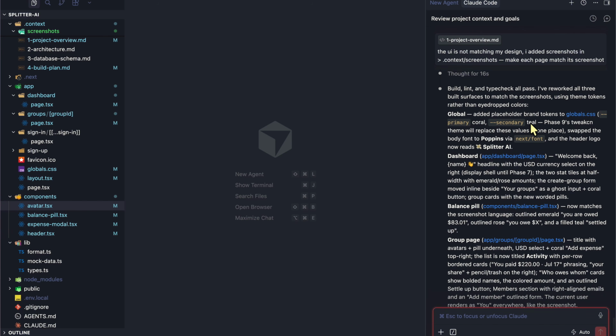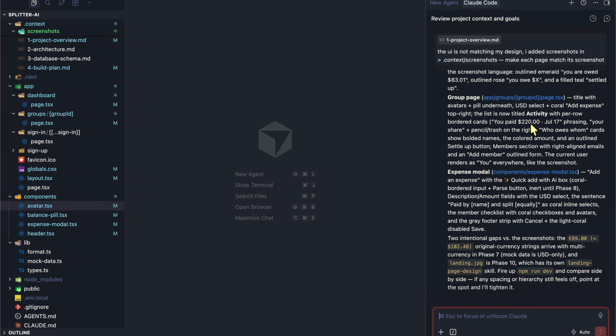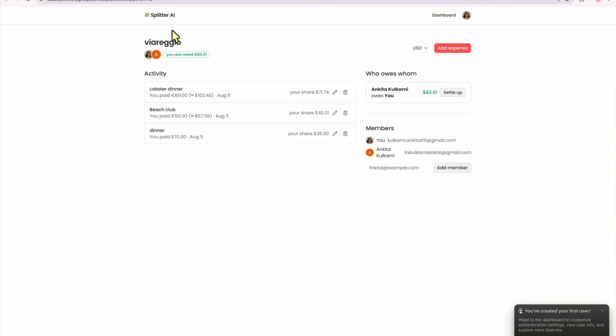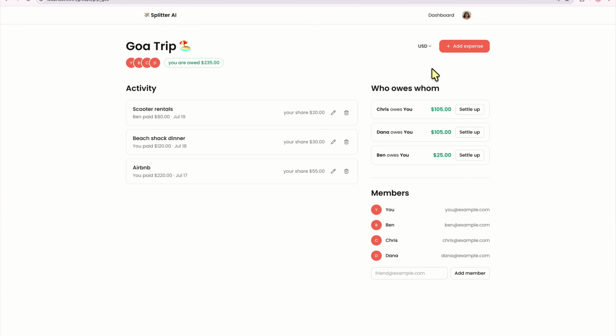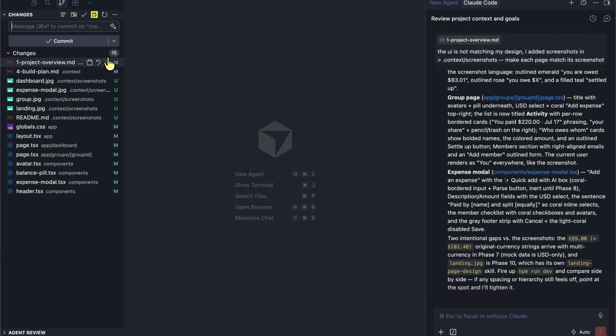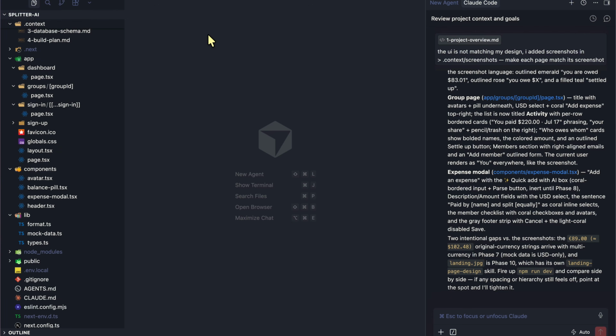It reworked all three surfaces to match the screenshots, rather than the colors I dropped and so on. So now if we take a look, this is how it looks. It's very similar to what we have over here. Now, it is slightly wider than we would like over here. It should match, but overall it looks pretty good. We have different members. All of this is mock data, we have to also remember that. And we have dashboard here, all the things that we need, for instance. Alrighty, so now let's just go ahead and commit all these changes here. So we can just say phase 2B and go from there.